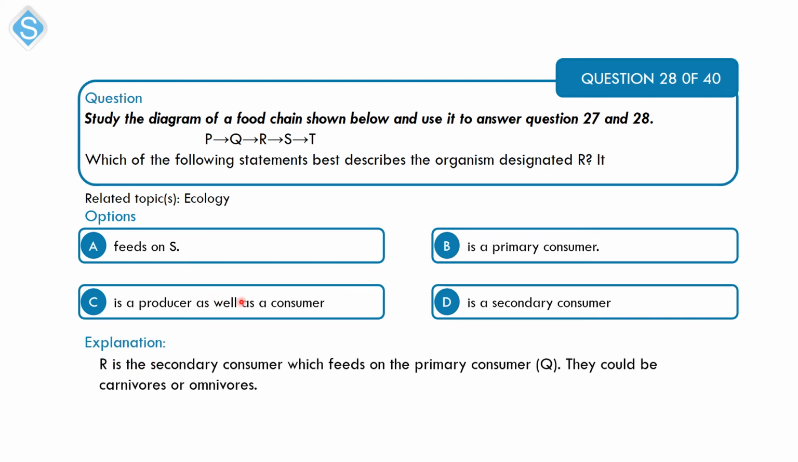All right, so like I explained in the previous slide, your P is a producer, which are usually autotrophs. Your Q is the primary consumer that feeds on this. Your R here is the secondary consumer. That is option D. All right, so R feeds on the primary consumer.